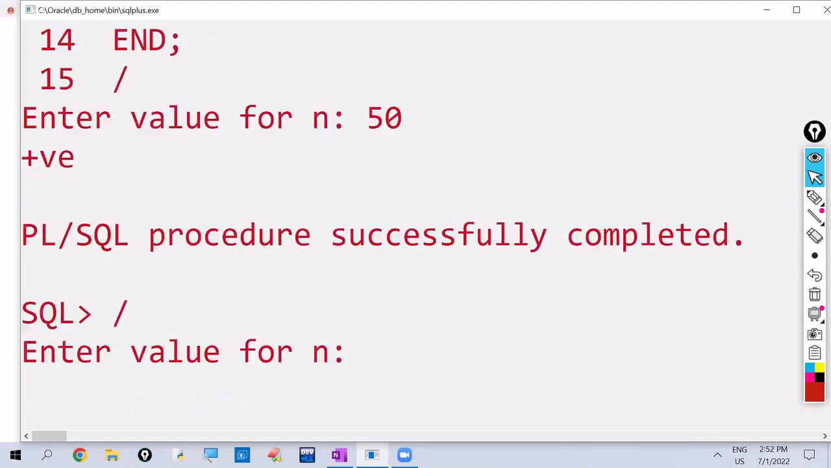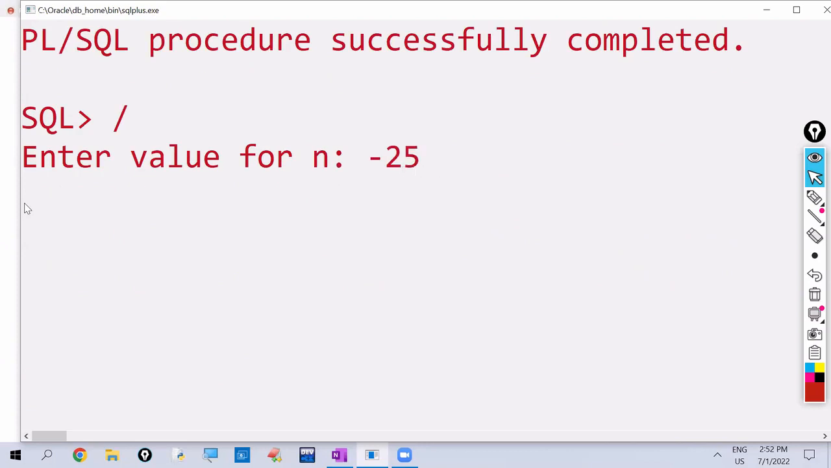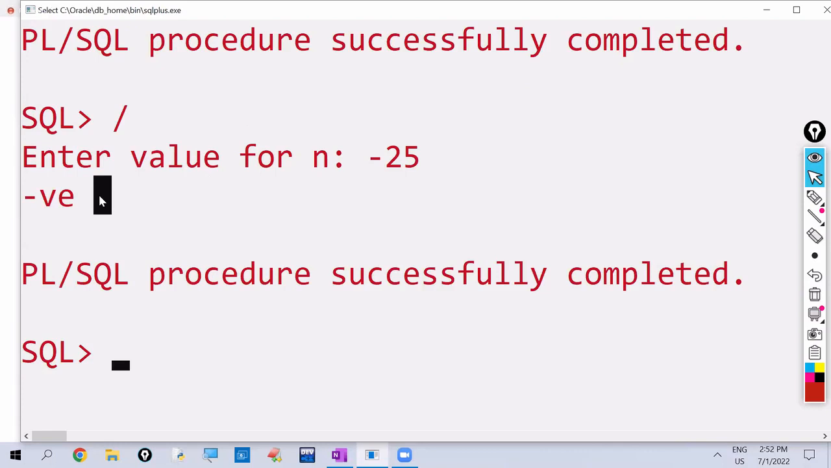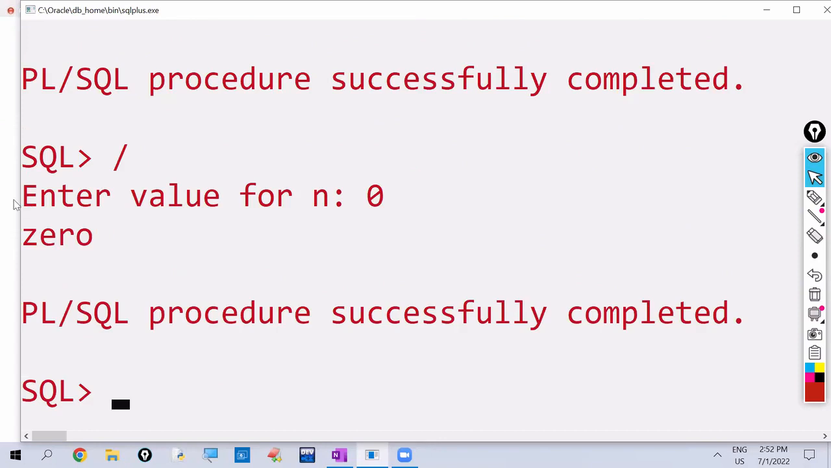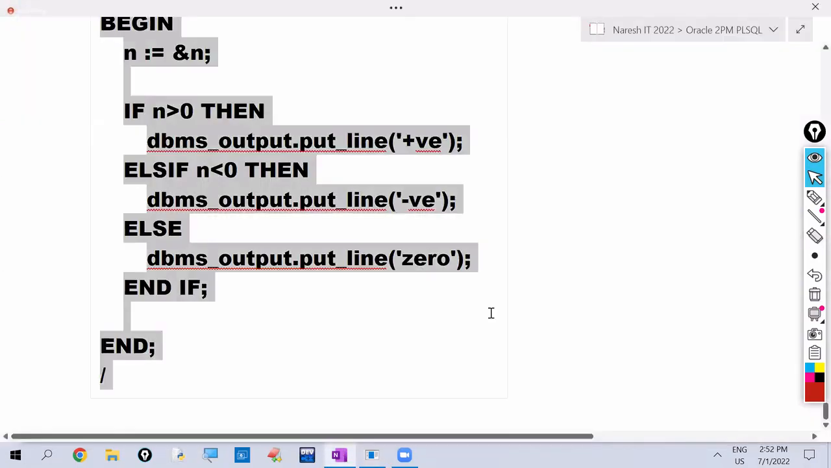One more time I'm running. I'm giving minus 25. Minus 25 is the negative number. Observe here, negative it is printing. One more time we are running. N value I'm giving as 0. What it is printing? 0 it is printing. Our program is working perfectly.